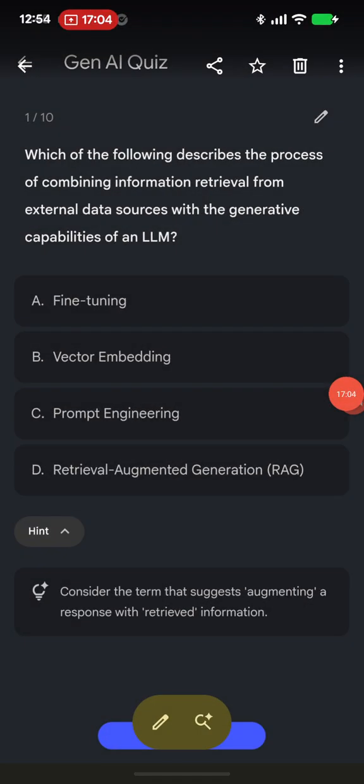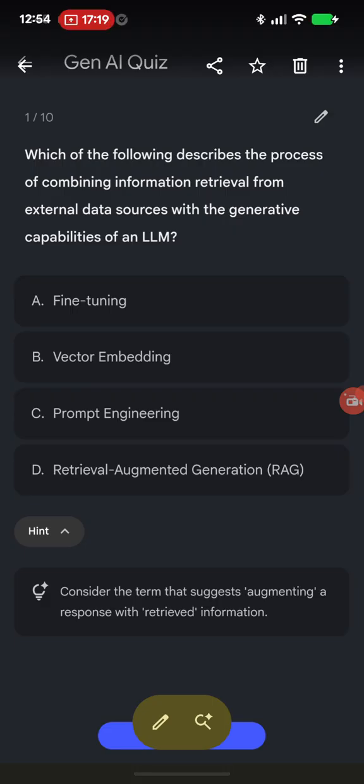So here I have a quiz at the end of this. You can pause the video, go through the quiz and see how much you have learnt in this video. Which of the following describes the process of combining information retrieval from an external data source with the generative capabilities of the large language model?